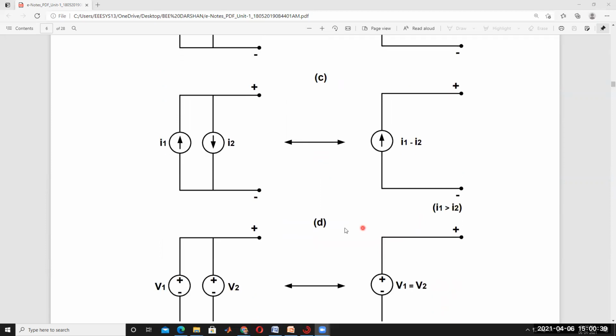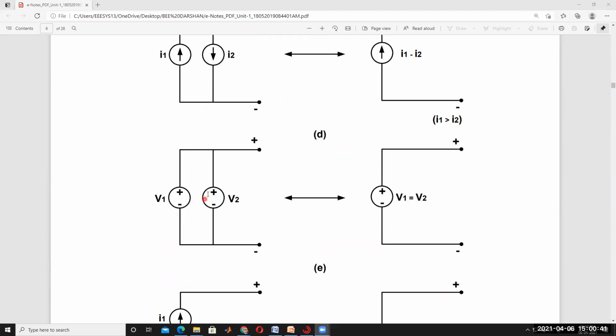When two voltage sources V1 and V2 are connected in parallel, that means V1 is equal to V2. The magnitudes of the two voltages must be the same: here 20 volts, here 20 volts, or 30 and 30. Then only is the parallel connection of the two voltage sources possible. V1 is equal to V2.